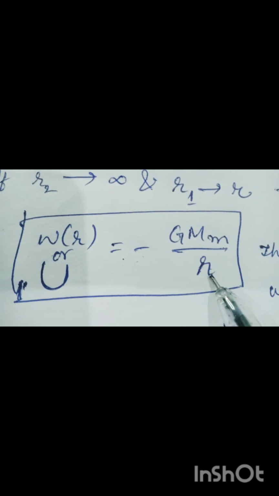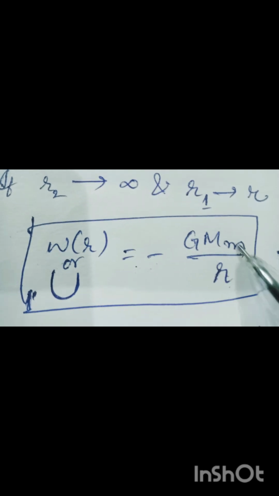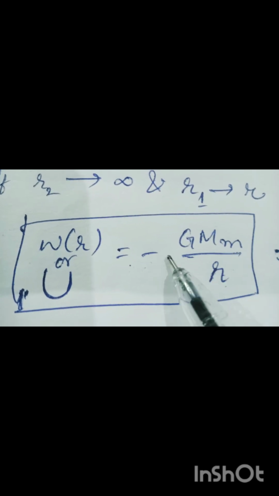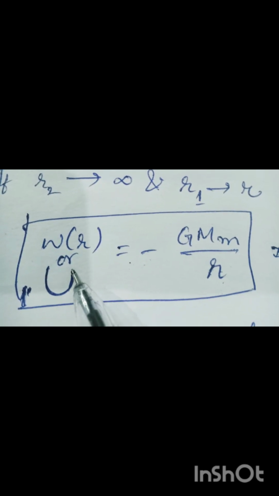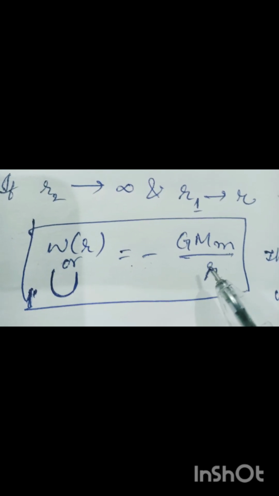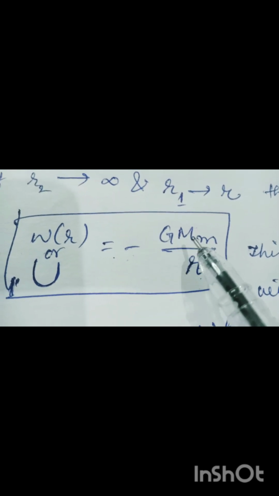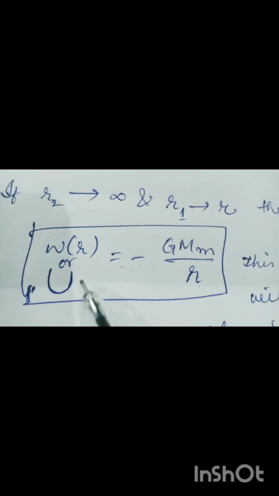As r increases, the magnitude of this ratio decreases, but here there is a minus sign. As r decreases, this value increases. So with a negative sign, an increased value gives us less potential energy.